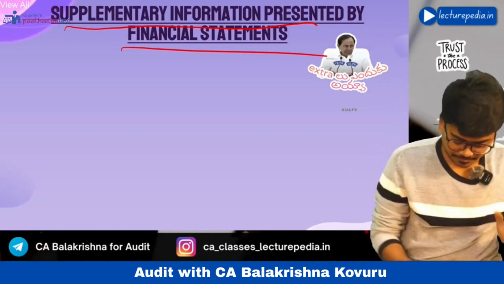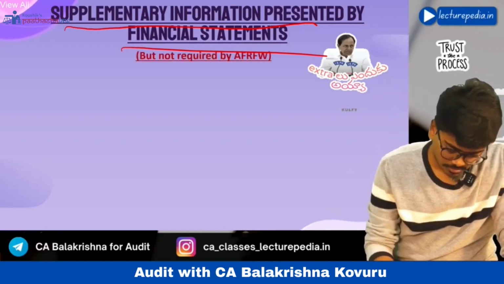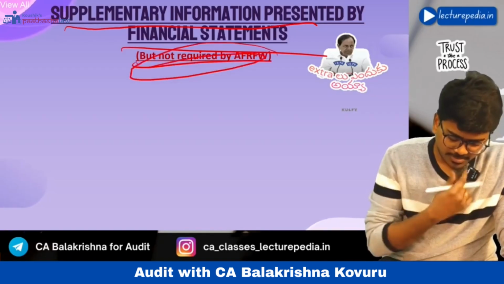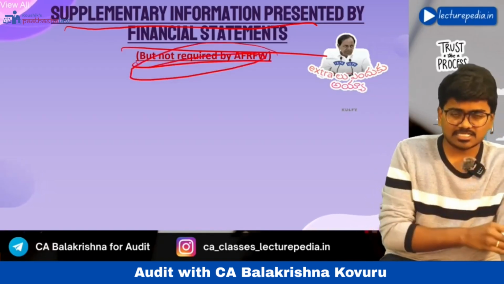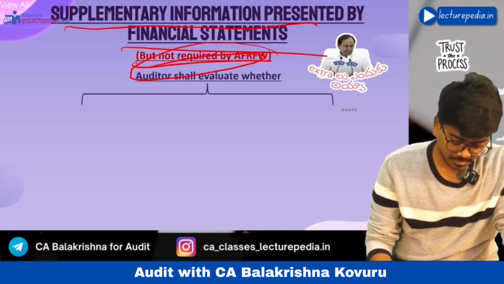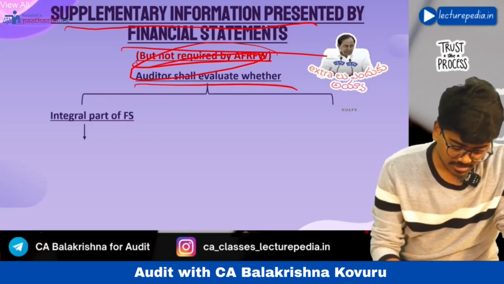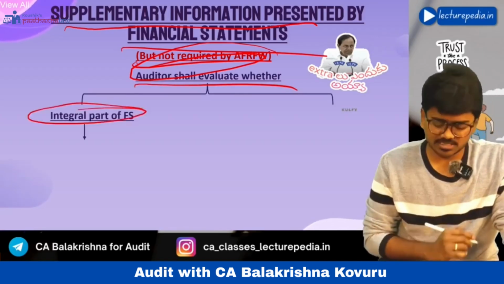Hope that is clear. Supplementary information is given in the financial statements, but it is not required by the applicable financial reporting framework. Then the auditor shall evaluate whether such supplementary information is an integral part of the financial statements.